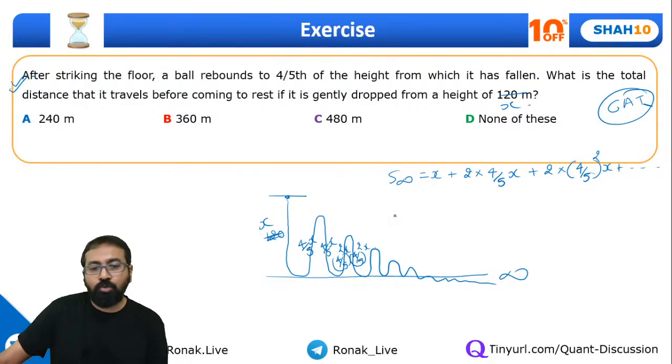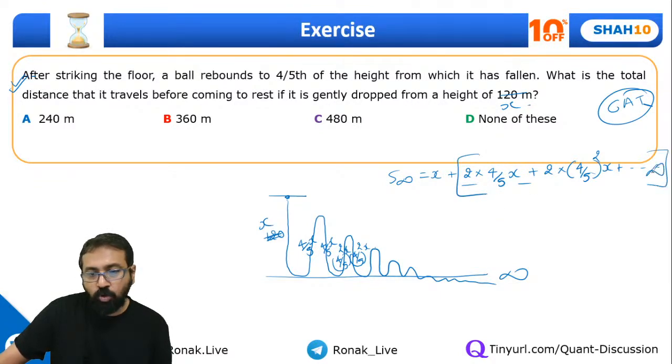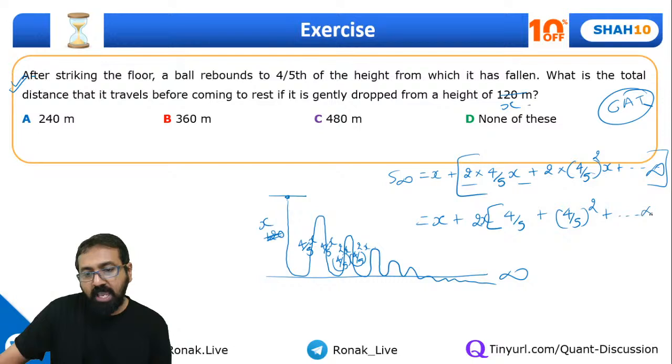So this is how it's going to go on. So let me take 2x common from this series. Now this is going to go on up to infinity. This plus x is a separate term. So x plus 2x in the bracket, 4 by 5 plus 4 by 5 square plus 4 by 5 cube, and so on and so forth.